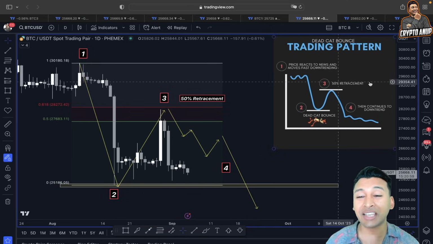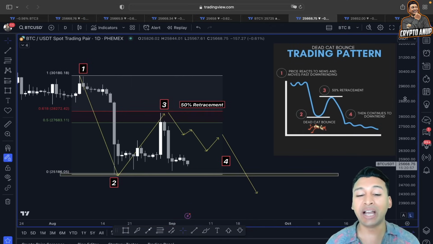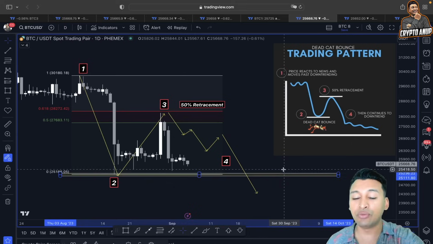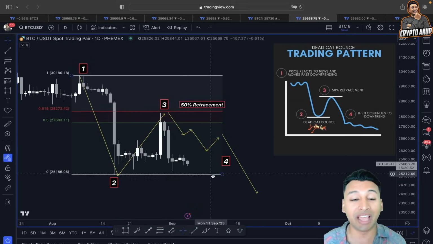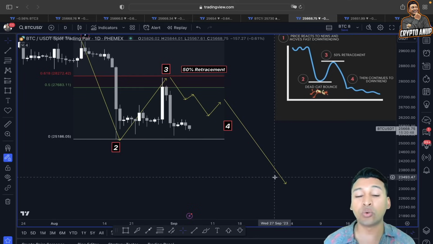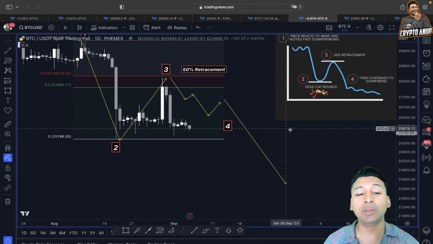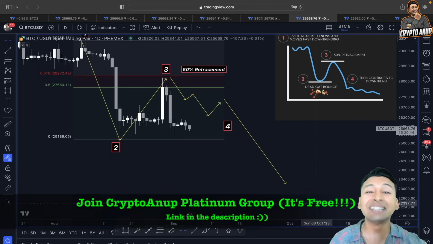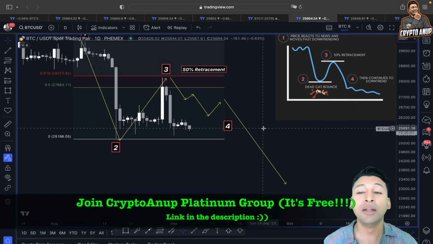Yes, guys, this dead cat bounce trading pattern is also playing out perfectly. So we have to be careful, and we have to monitor the price around 25,000 very, very closely, because losing that means the upcoming days for Bitcoin could be bearish. The price could be getting attracted towards the key line of support for us here to the downside before deciding the trend direction.